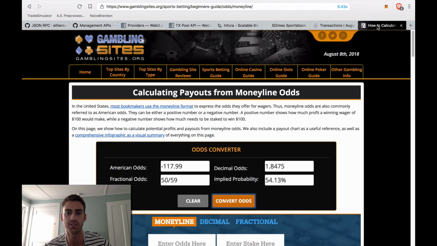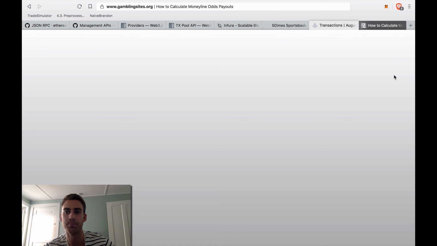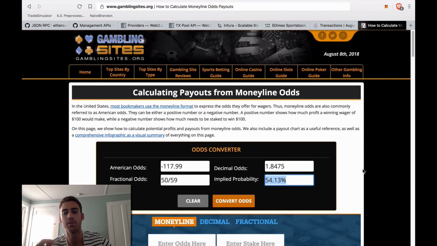I have this little calculator right here. It means there's a 54.13% chance that the Dolphins will win that game. So what you'd want to do if you're creating a market is give yourself better odds. You would want to pad it in your favor. So maybe you buy it at a cheaper price. You'd set maybe a 50-50 initial sell order. That way you can get better odds than what you'd find at an online gambling site.